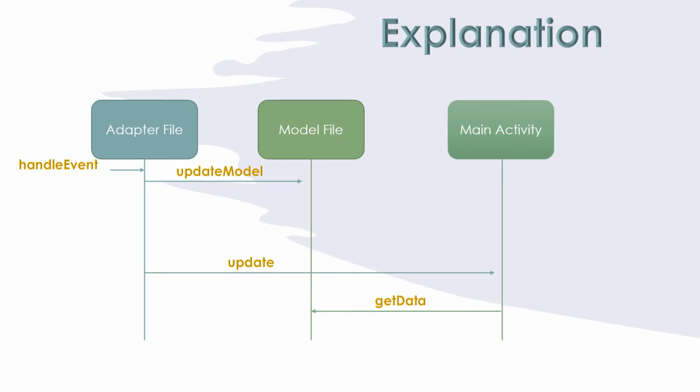For example, there is an adapter, meaning a charger, and a charger wire, that is USB or whatever, and our Android phone, right? When we want to charge it, we plug the adapter into the plug, then we put the wire on the adapter and we put that wire in our phone. So how does this work? The charger is like the adapter file, the wire is like the model file, and our Android phone is like the main activity.